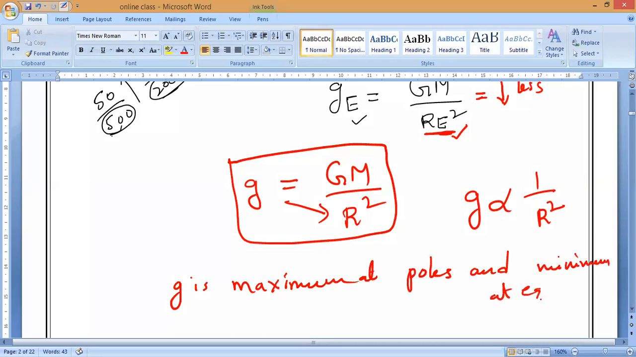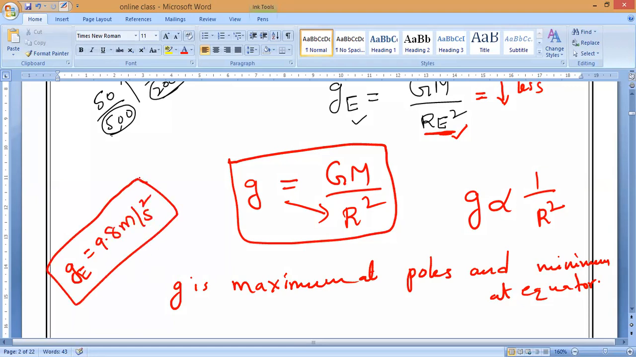Minimum at the equator. Understand? But we are taking the average value. What is the average value? g of Earth, the acceleration due to gravity of Earth, is equal to 9.8 meters per second squared. That is the average value that we are taking, commonly throughout the Earth. But it varies between the poles and the equator.